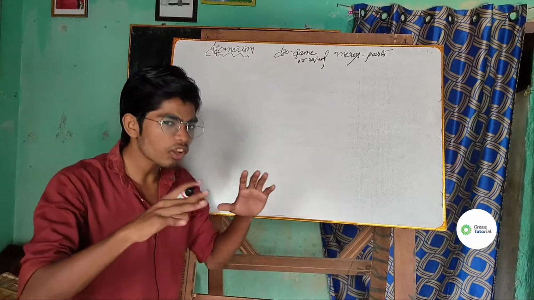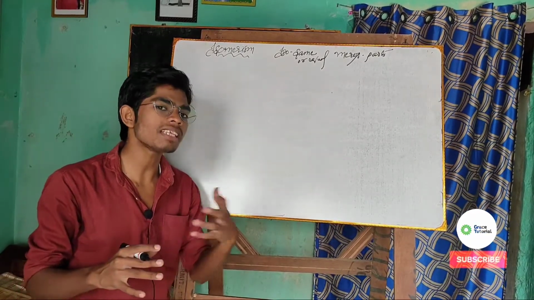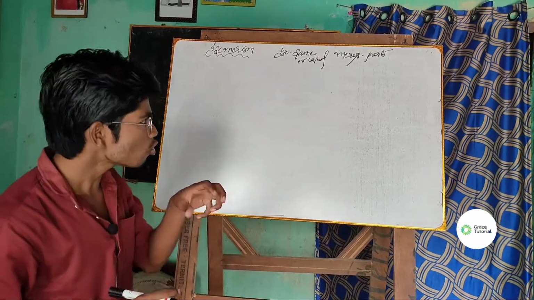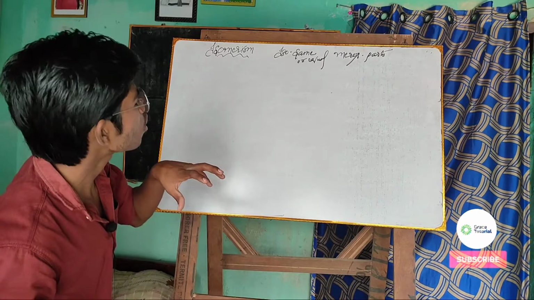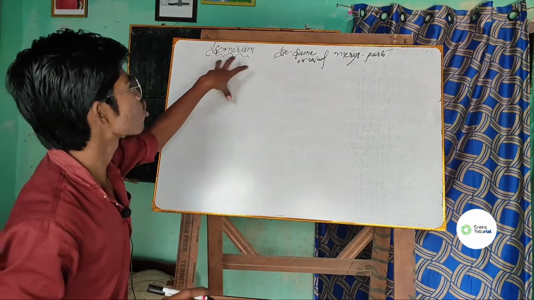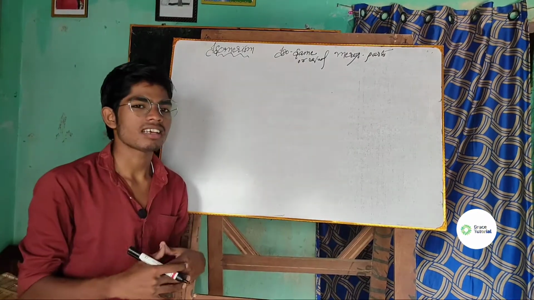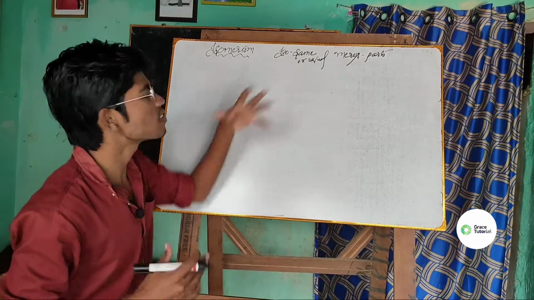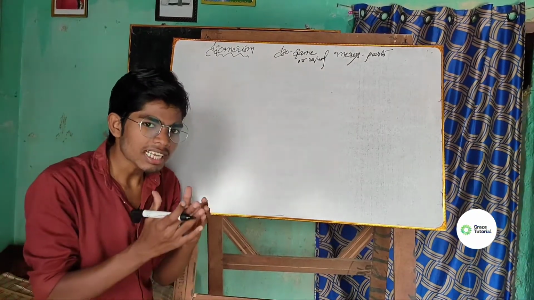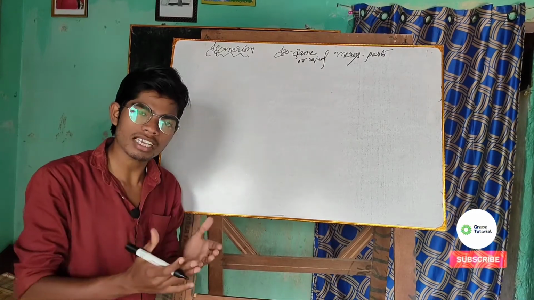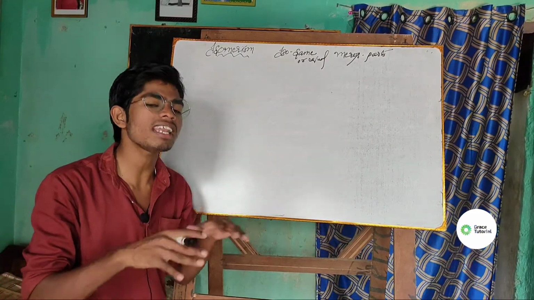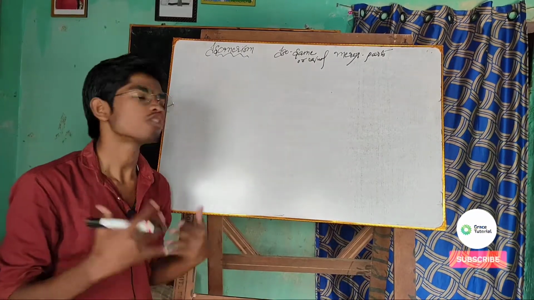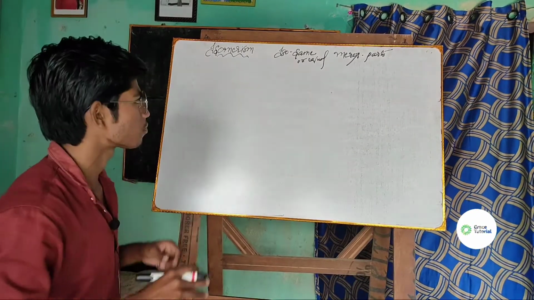That means compounds having the same molecular formula but different structures are called isomers, and the phenomenon is called isomerism. So isomerism is a phenomenon in which compounds having the same chemical formula differ in their positions, functional group or chain.